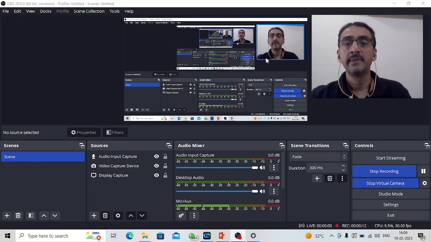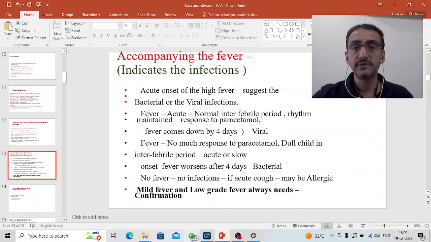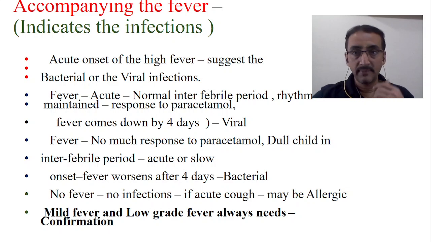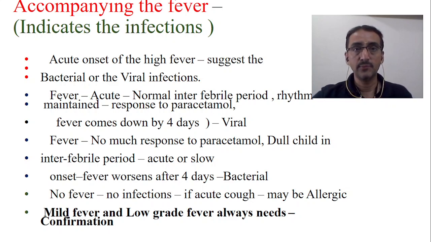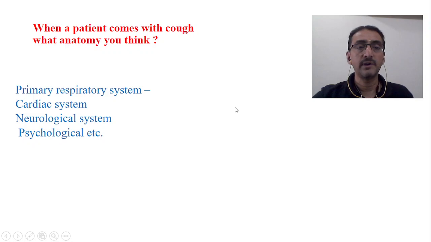As we know, in the last class we discussed the approach to a child with cough, and we have already seen some of the basic information. We have seen that cough is basically a symptom of the airway, and when severe cough is there, it suggests that the disease pathology is still in the airway. As it enters into the parenchymal area, usually the cough intensity will reduce. We have also seen how we can differentiate between viral cough, bacterial cough and also allergic cough. So in this class, we will continue the same topic.